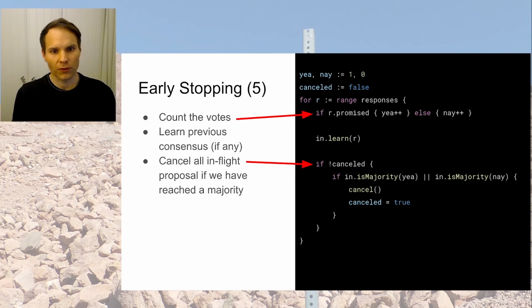So first, when we read from the responses channel, we count the votes as we did before, and we also learn about any previous state if there has been any. But also we check for whether or not we have a majority already for positive answers or for negative answers. It doesn't matter which one. As soon as we have a majority, we cancel the global context, and that's it.